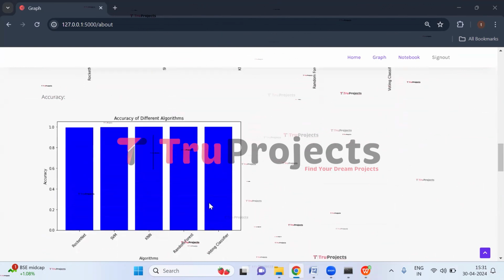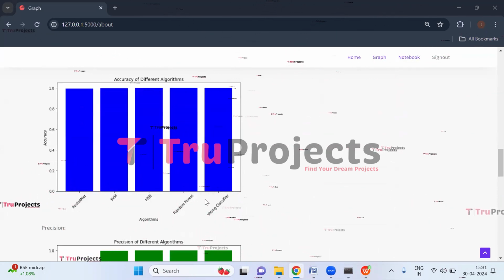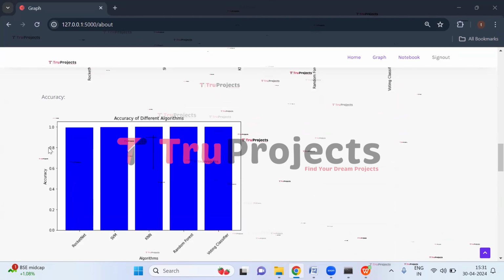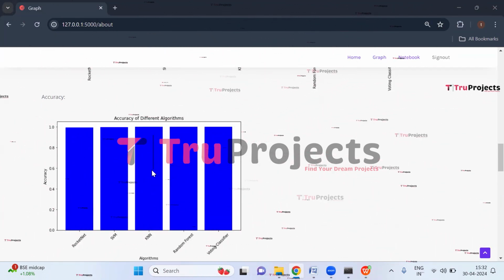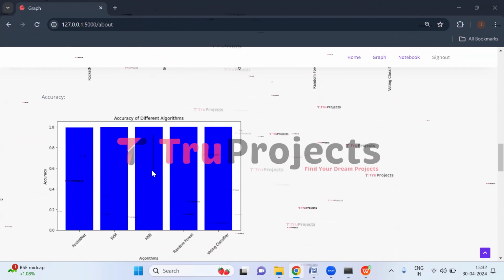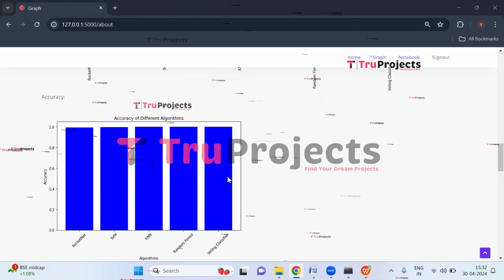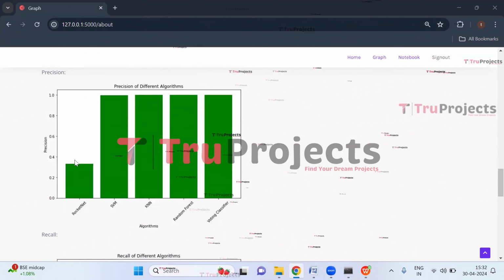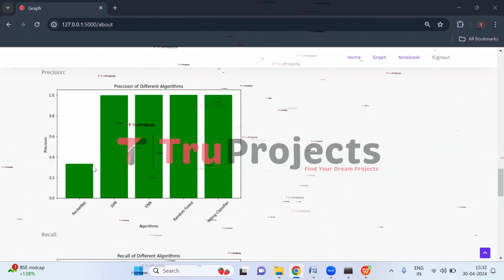And here this is the accuracy comparison graph. Here on the x-axis, we have the algorithm name, and on the y-axis, we have accuracy score. Accuracy is a measure of how well a model correctly predicts outcomes. It represents the proportion of correctly classified instances among all instances evaluated. This is precision comparison graph. Here on the x-axis, we have algorithm name, and on the y-axis, we have precision score. Precision is a measure of the correctness of positive predictions made by a classifier.